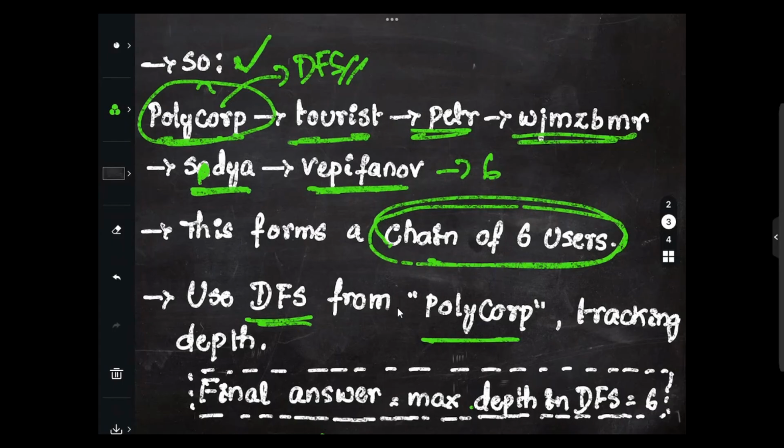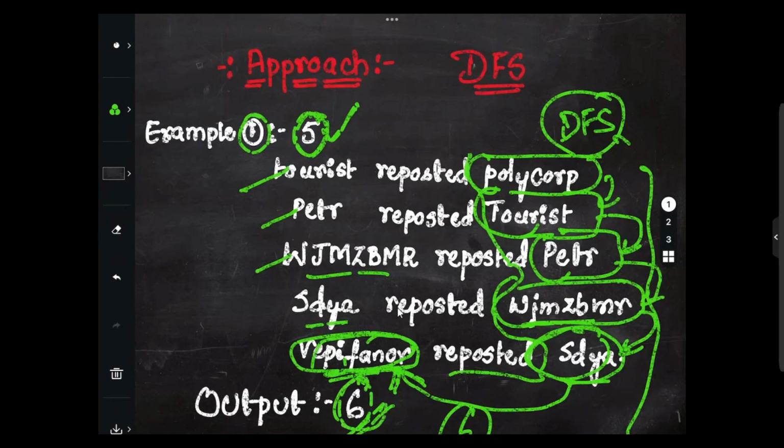So the final answer, the maximum depth in DFS, would be 6. So we will return 6 as output. 6 is the output that we got, which is equivalent to the output that they have given for example one. So our approach works absolutely correct in this case.